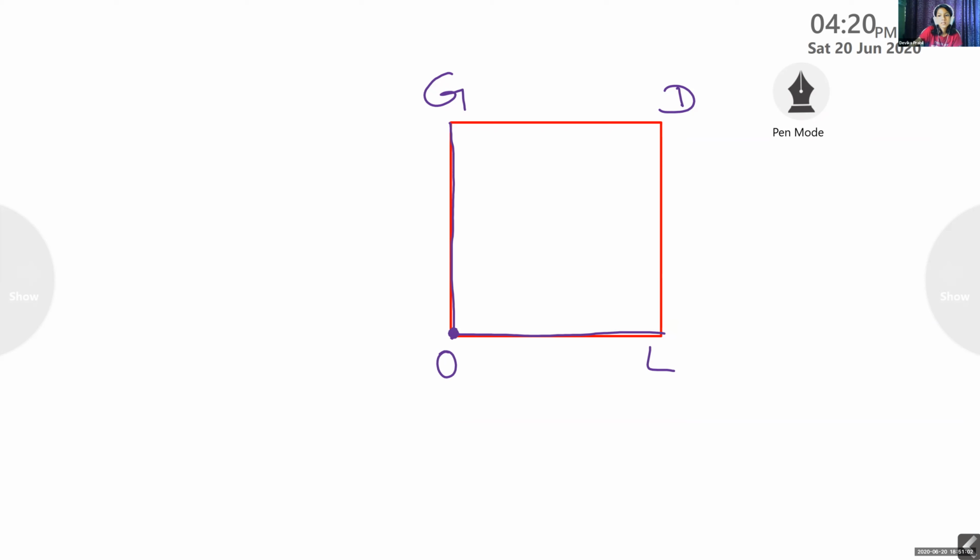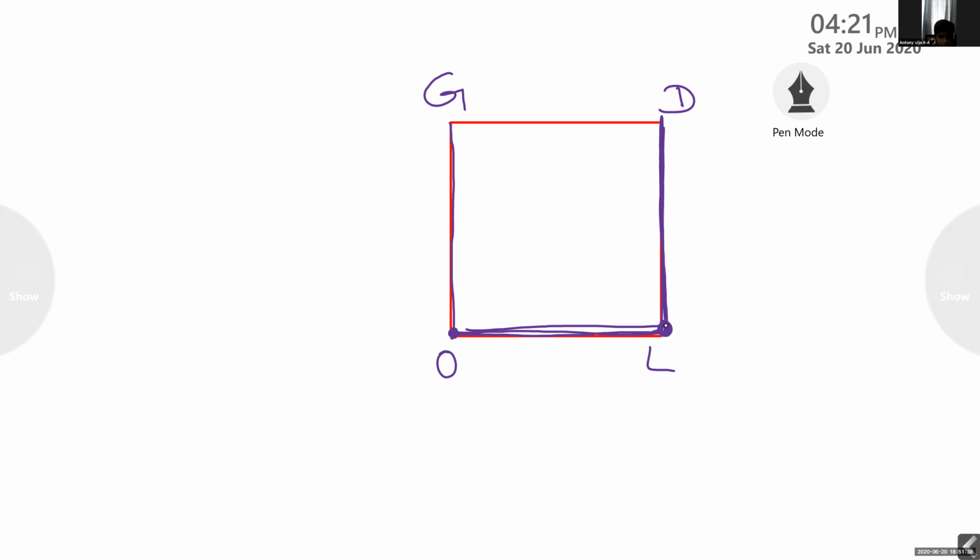Again, line segment OL and line segment DL. This is one side and this is another side. They meet at point L. That is known as a vertex. Vertices is the plural form of vertex.